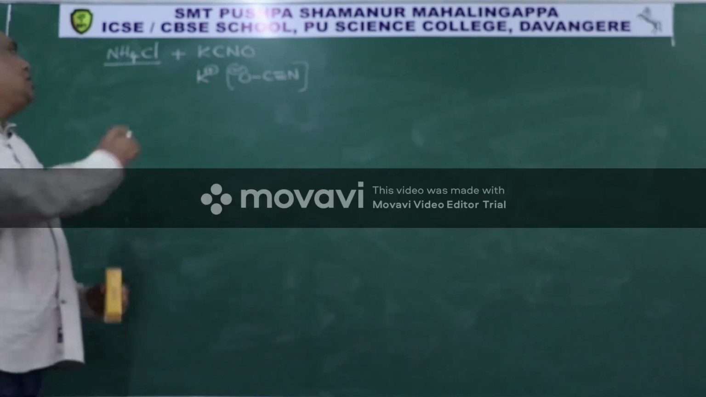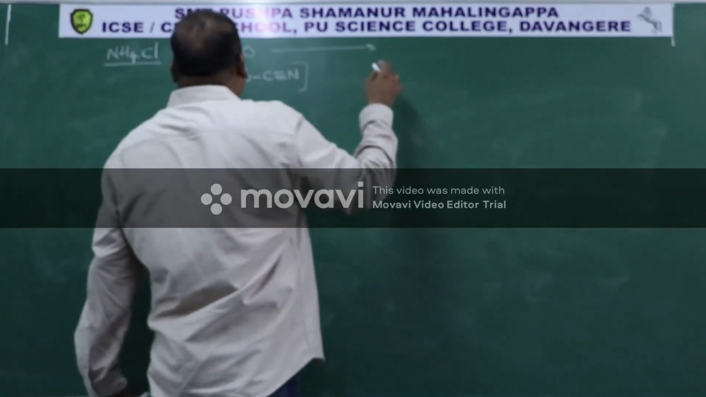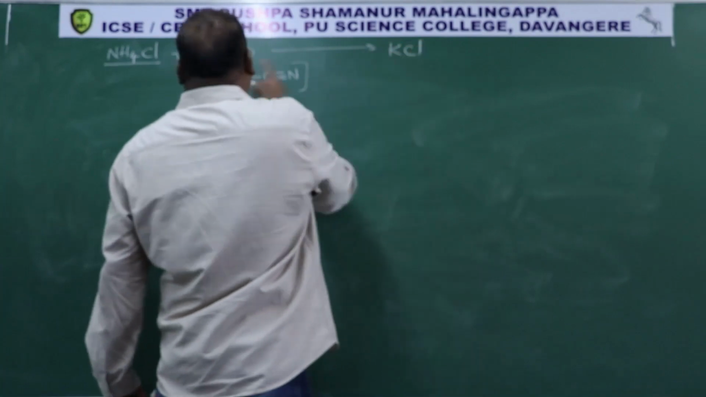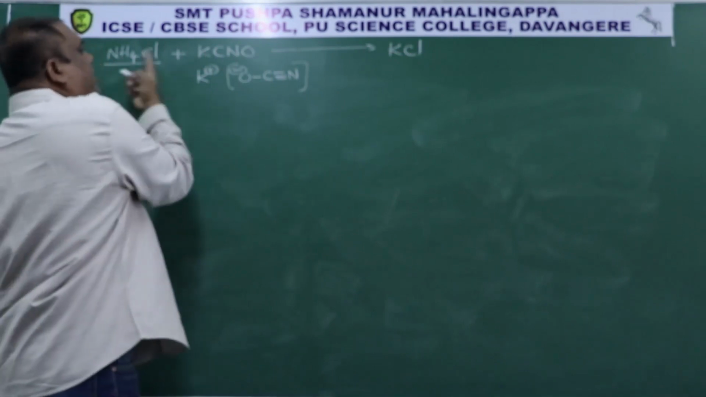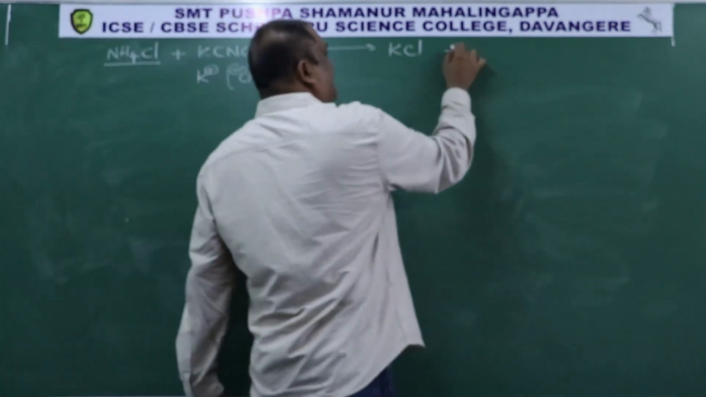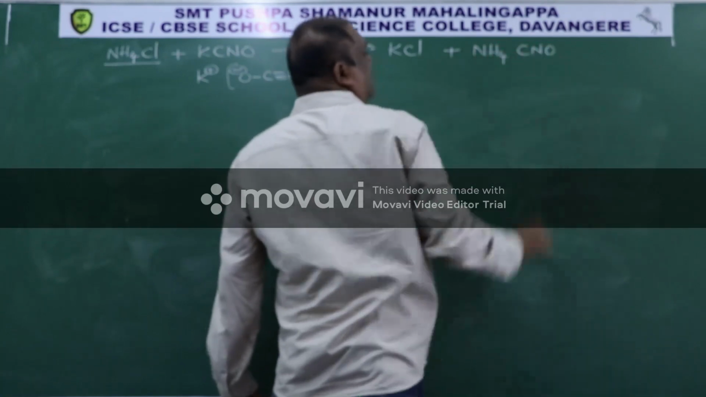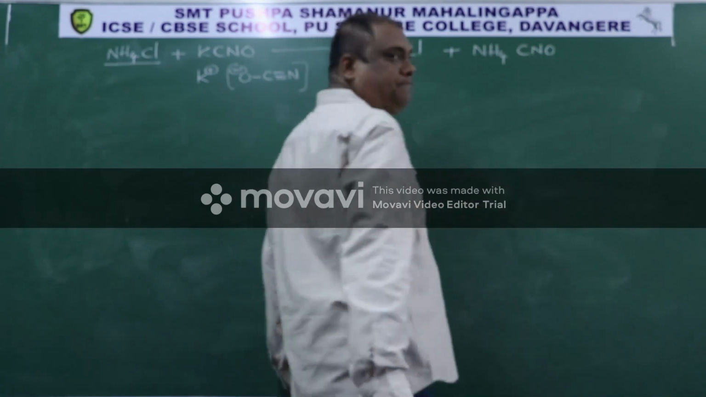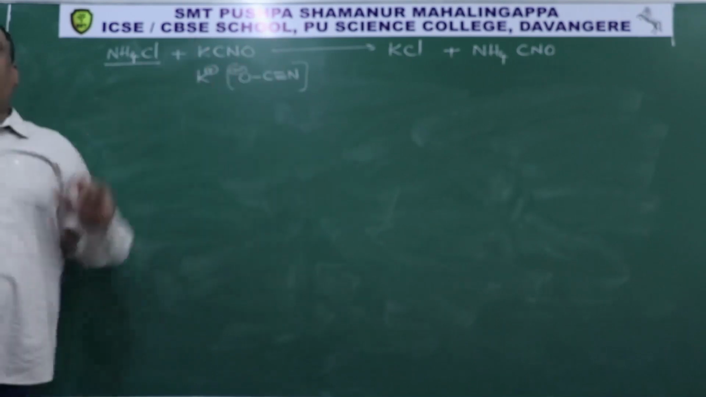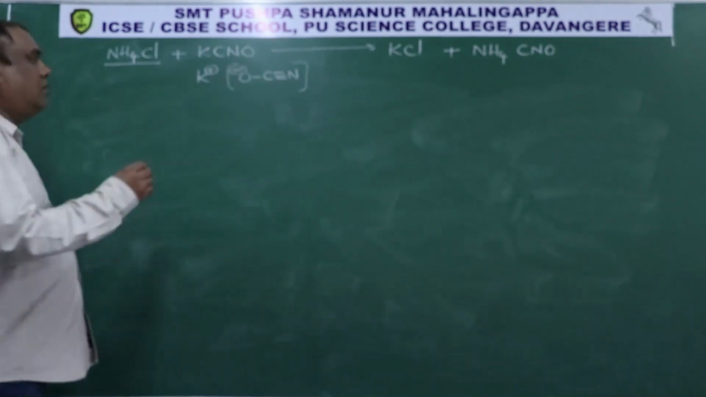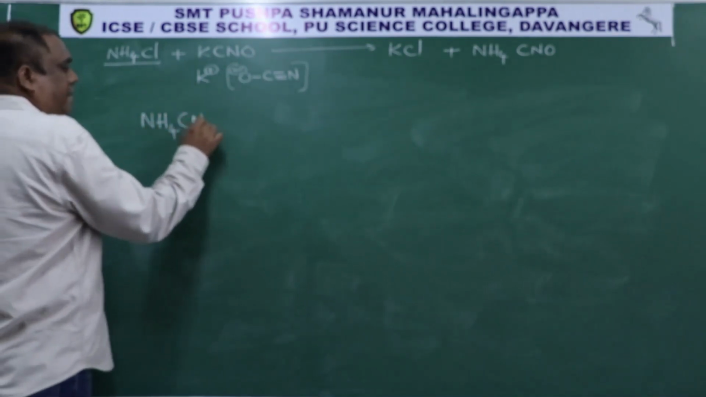Now when these two are reacting, we will get potassium chloride KCl, K plus Cl minus, then ammonium cyanate, NH4CNO. This is called ammonium cyanate. Like this, Wöhler got ammonium cyanate, then this ammonium cyanate